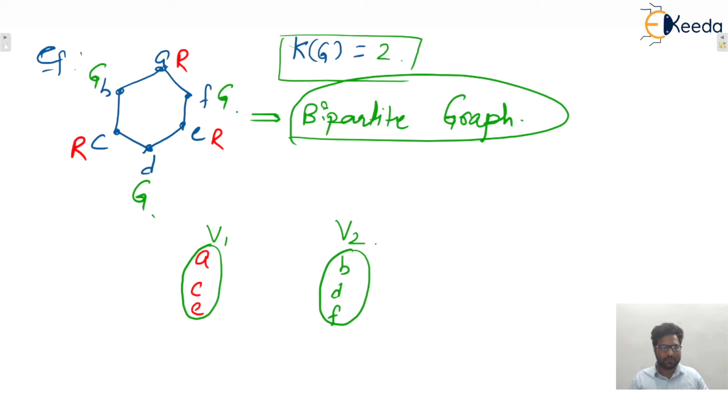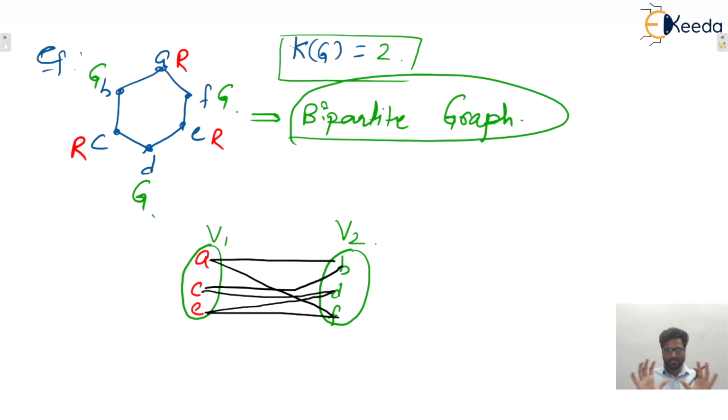Now from the graph you can see there is an edge between A to B and A to F. Similarly C to B and C to D. Similarly E to F and E to D. Yes or no? So this is the same graph.